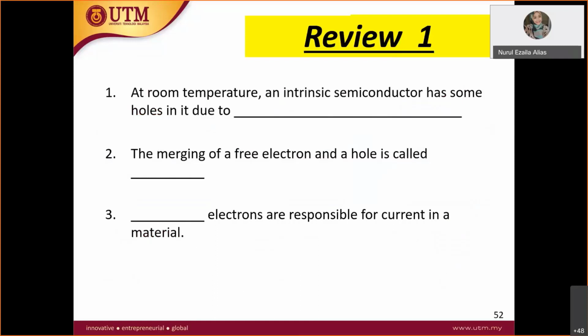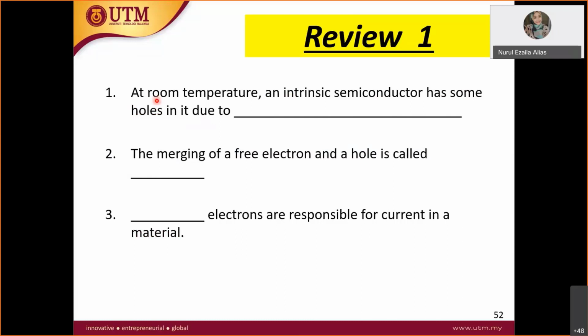All right, so at room temperature, an intrinsic semiconductor has some holes in it. Due to what? At 0 Kelvin, there is no thermal energy.